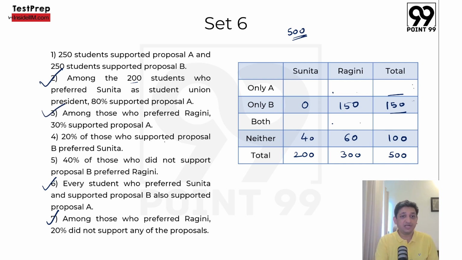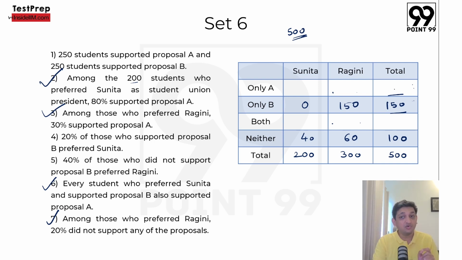20% of those who supported proposal B preferred Sunita. 20% of those who supported proposal B, meaning only B and both, 20% of that will be this number. Now we don't know the value here, so we can't write this value as well. So let's sit on it at this point in time. Then 40% of those who did not support proposal B. Who did not support proposal B? This plus this. 40% of the total of these two, we know, preferred Ragini.